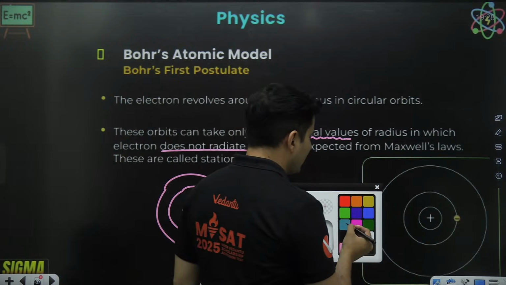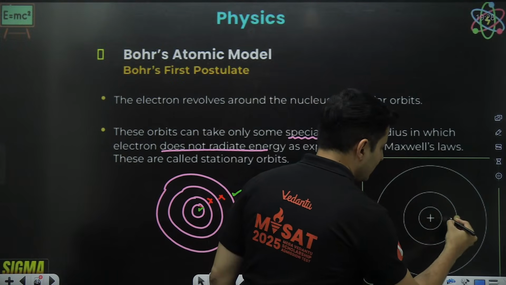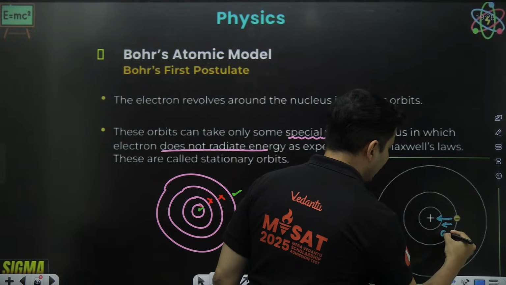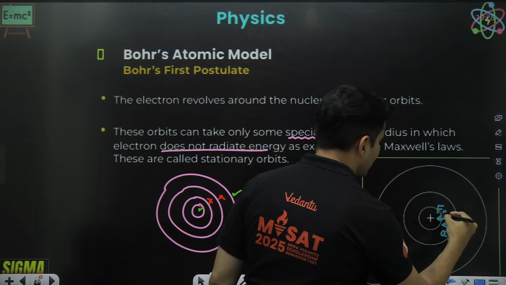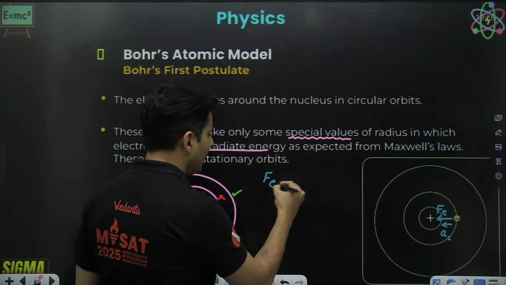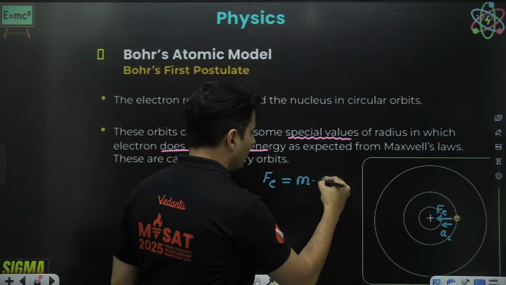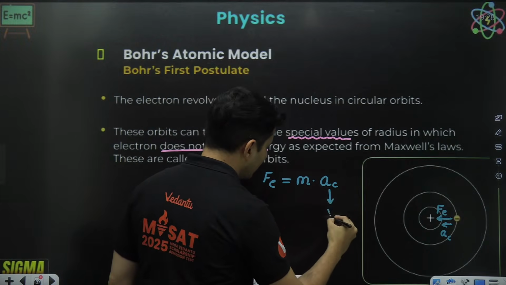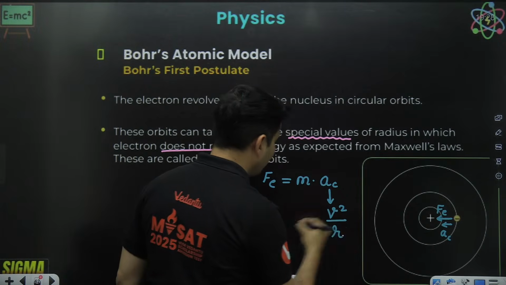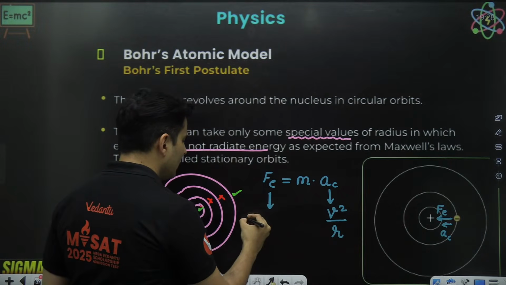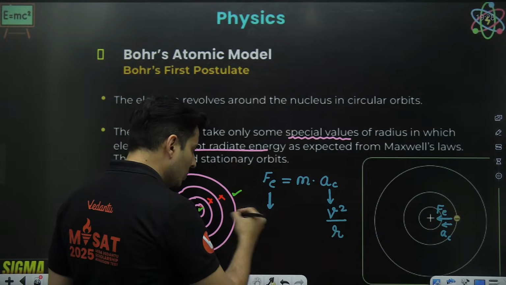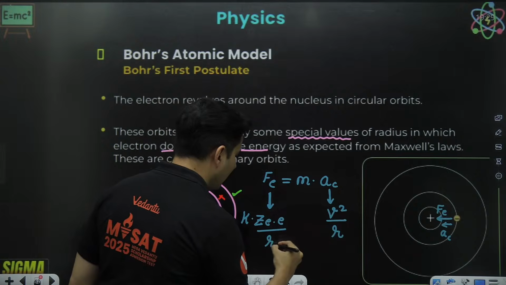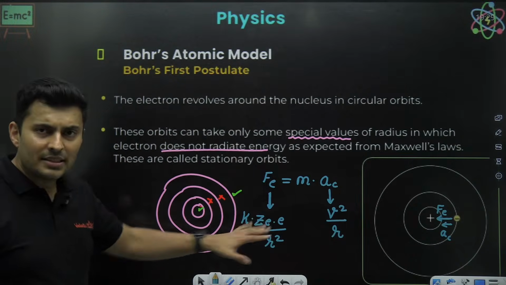The electron which is revolving in the circular orbits will experience an electric force which will cause centripetal acceleration, and this force is electric in nature. So he said the electric force is the mass of the electron times the centripetal acceleration. This centripetal acceleration is v square divided by the radius, and this electric force is Coulomb constant times charge 1 times charge 2 divided by r square. Using this equation,